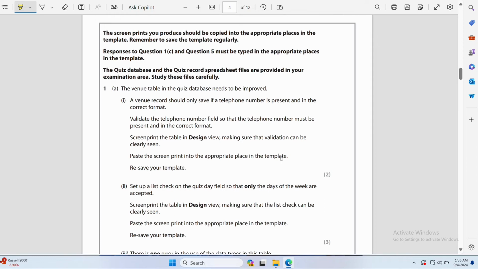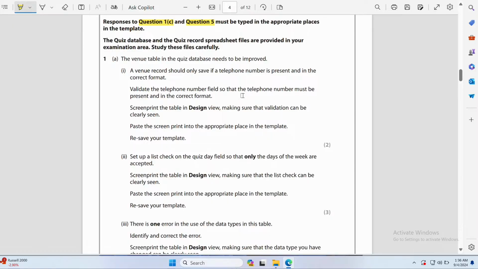Start with the first question, which is the template. The screen prints you produce should be copied into the appropriate places in the template. Remember to save the template regularly, each time you make some changes. Responses to question 1C and question 1.5 you have to write, which is a theory-based type of question. The quiz database and the quiz record spreadsheet files are provided in your examination area.